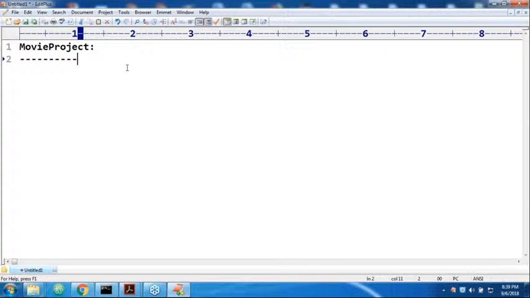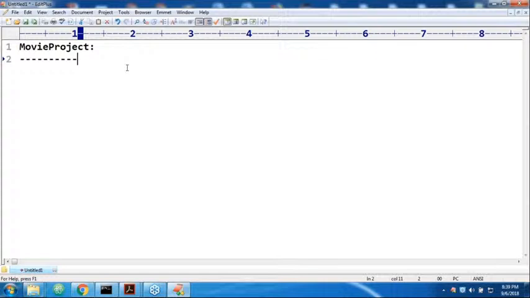After the movie project, what is the next one we require to talk about? Here, py manage.py runserver. Even I don't remember exactly what it is doing, but don't worry.